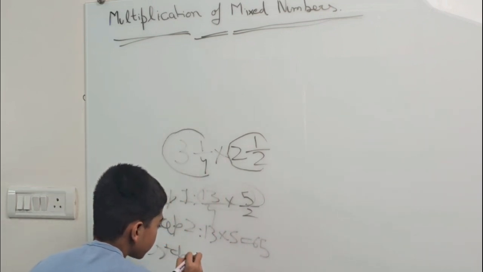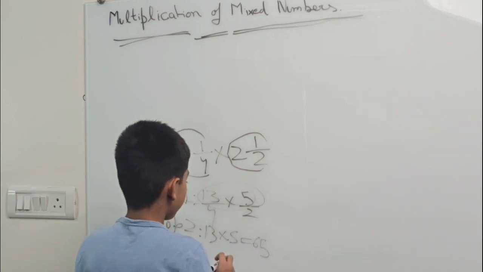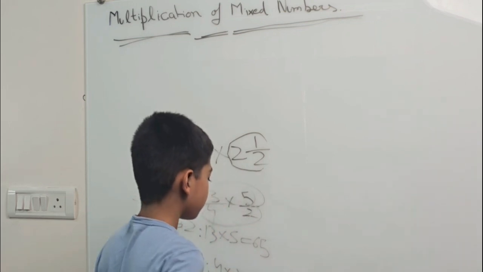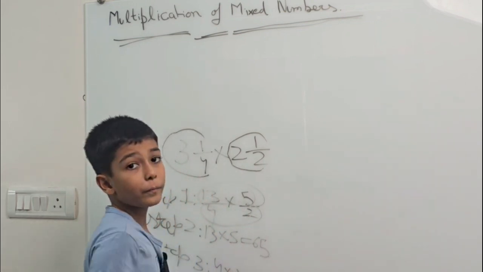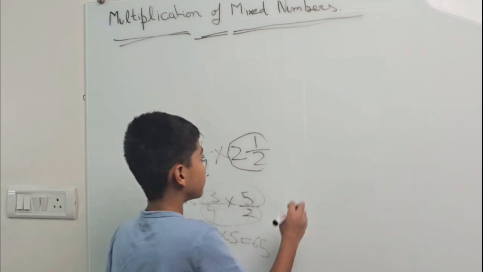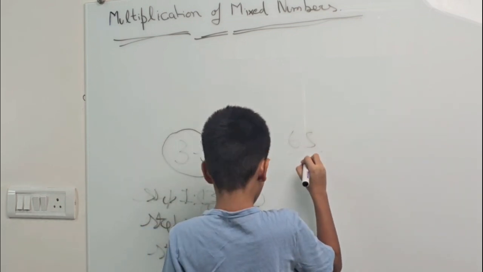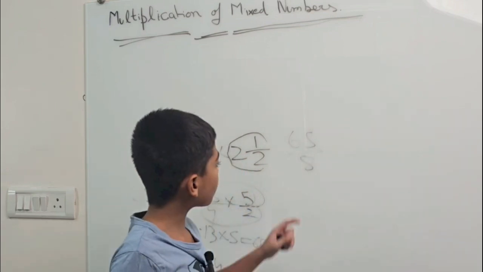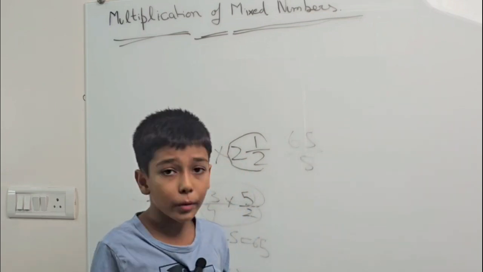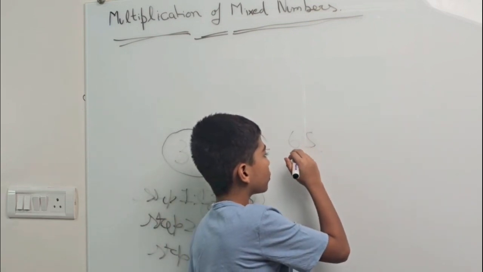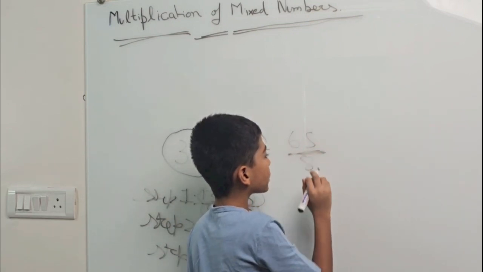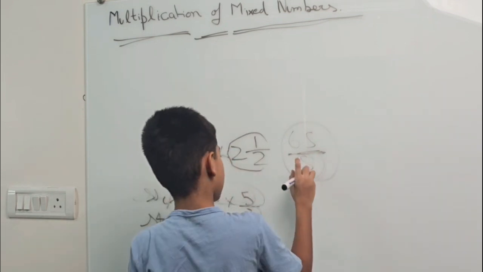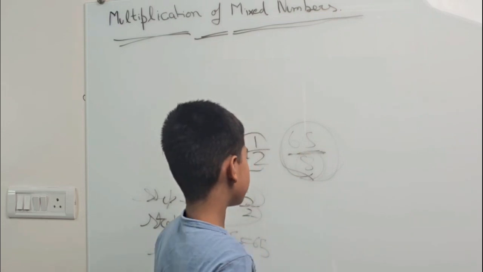Step number 3. 4 multiply 2, which is 8. So it will be 65/8. So above is an odd number and down is an even number. Not possible. We could try it with 5, but it is not possible because 8 can't be divided by 5. Let's make it now a mixed number.